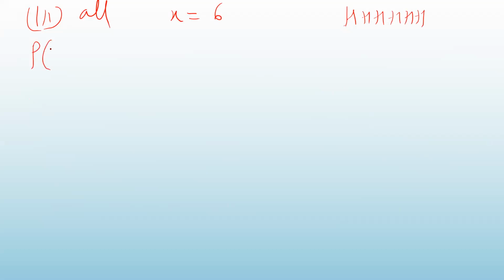So probability of x is equal to 6, I think we are using the small x, so let me use the same small x. Probability of x is equal to 6 will be 6C6 into p raised to x, x is 6, into q is 0.5 raised to power 6 minus 6.